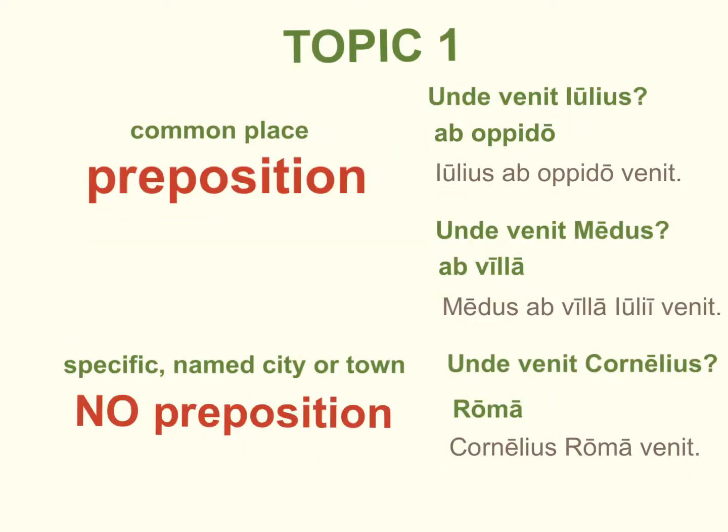So just to summarize that idea, unde venit Julius? Ab oppido venit. When we're talking about a common place, such as an oppidum or a villa, we answer the question from where, unde, using a preposition, specifically the preposition a, ab. Ab oppido, ab villa, from the town, from the villa. But when we're talking about a specifically named city or town, we answer the question unde venit with no preposition. We simply use the name of the city or town in the ablative case. Unde venit Cornelius? Cornelius Roma venit.